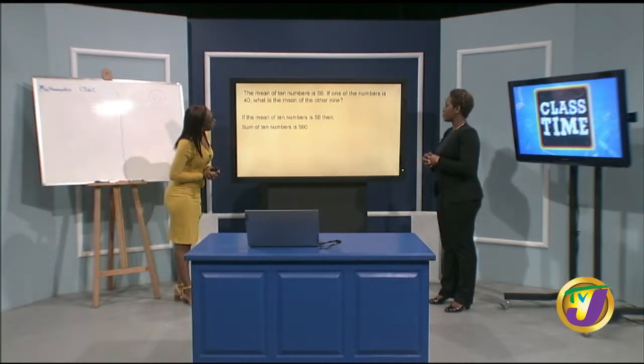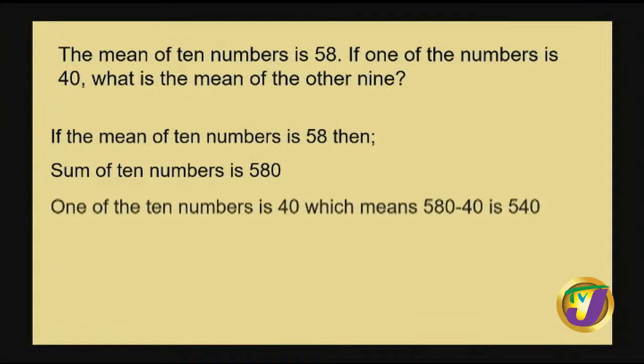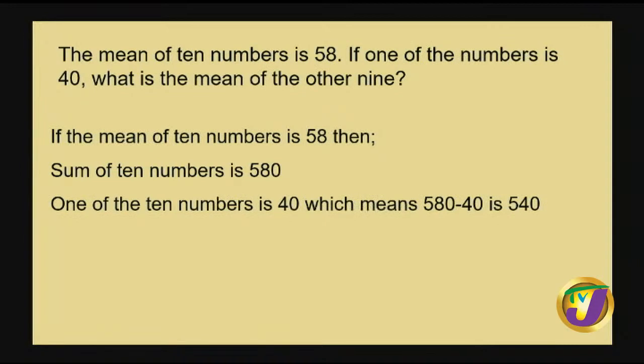When we look again, we realize that one of our numbers is 40. So we can take it out. All right, so we're going to remove our 40 then. So we're subtracting here. So it's going to be 580 subtract 40, which leaves us with 540. So now we see that D would have definitely been out completely. But we can see where the mistake could have been made.